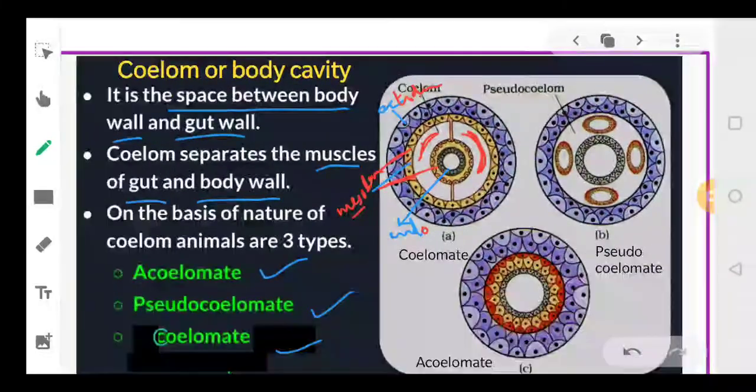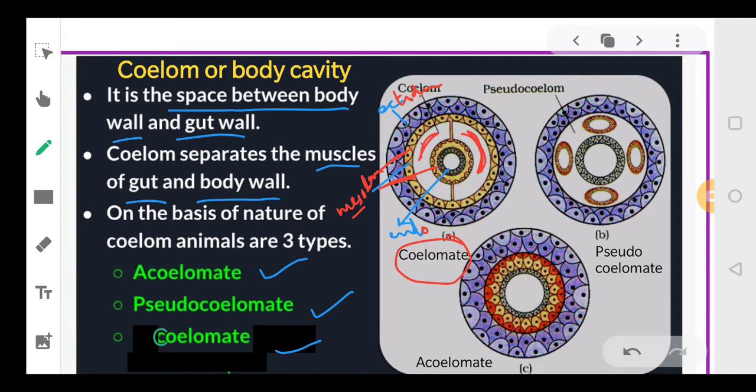And the organisms that contain this kind of body cavity, coelom, are called as coelomates. Coelomates means they contain coelom. So the body cavity which is lined by mesoderm is called as coelom.